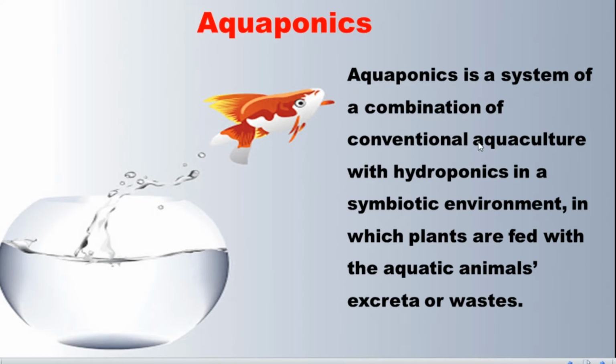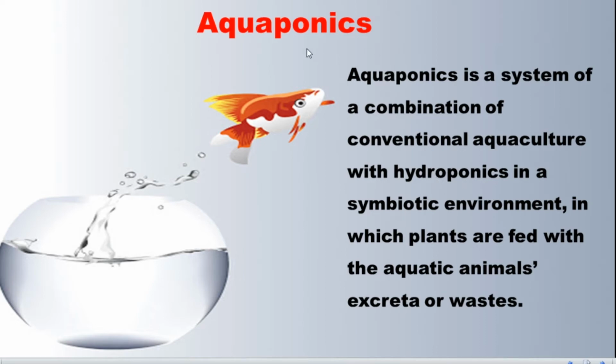At the same time, in aquaculture, the fish excreta and wastes can be used as water for hydroponics. I want to remind you that in hydroponics the plants are cultivated without soil, with the help of water, and the water contains all the nutrients necessary for the growth of the plants.